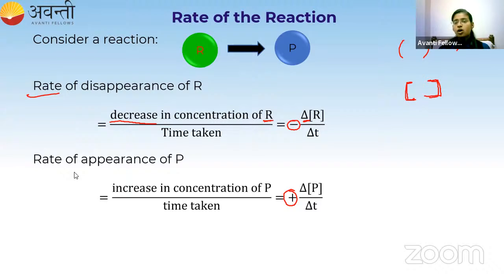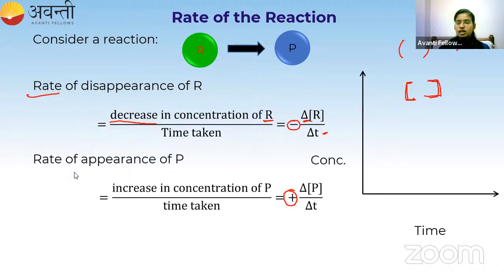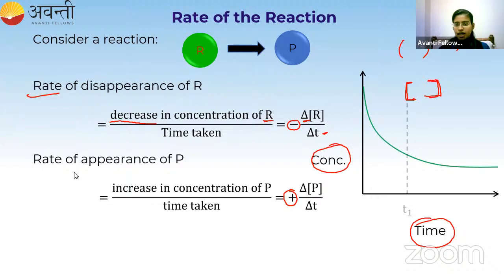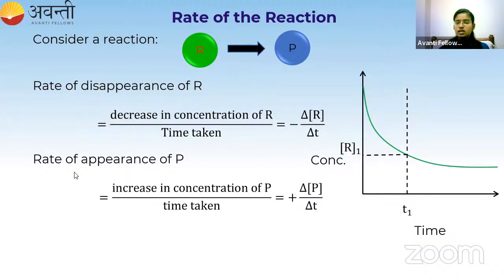Now, if I draw the graph between the concentration and the time taken, I will get a curve like this. At time t1, this is the concentration of the reactant. Let me erase everything on the slide. After some time, this is time t2.